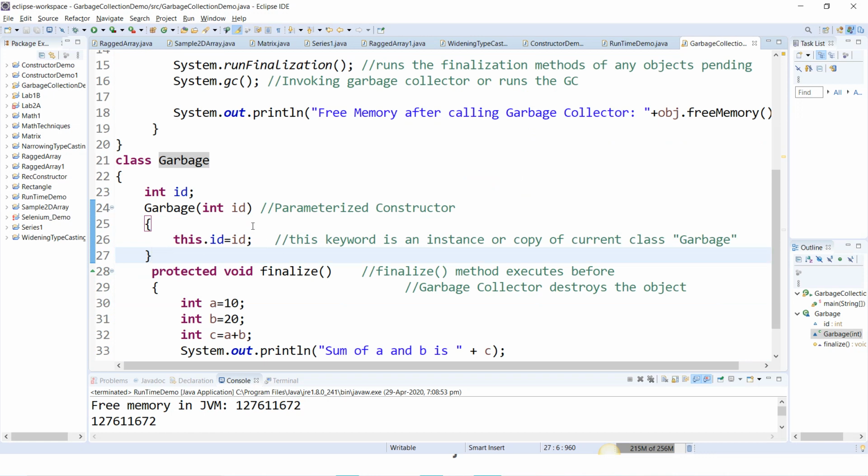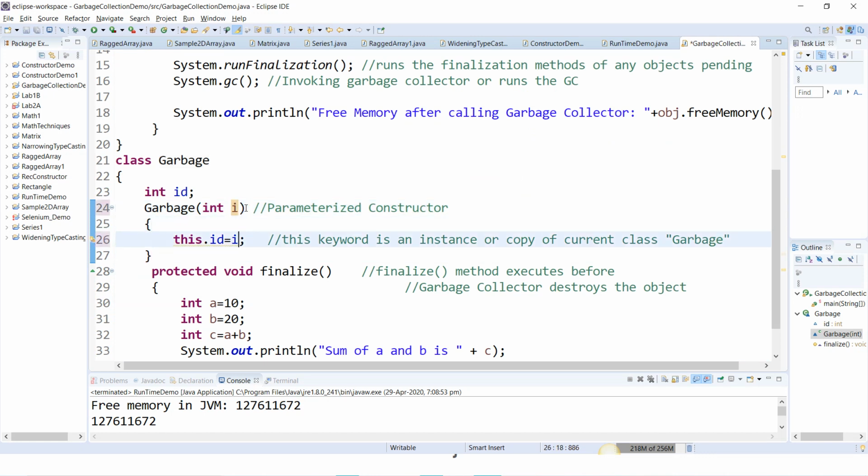For this value, id, if you get confused, you can use some other variable, and you can remove this keyword also, this is also fine. Inside this parenthesis you can use id and write id here, one and the same.